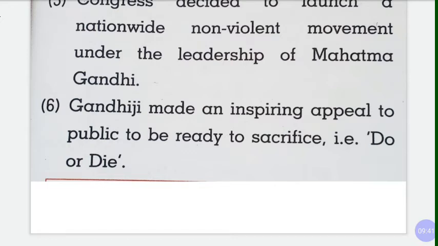So we are going to talk in more detail about Quit India, which we will be studying in the Armed Revolution movement. Quit India movement again means Chodo Bharat. They decided now they have to leave India and go. So this was the last resolution passed and everyone accepted it with the majority.